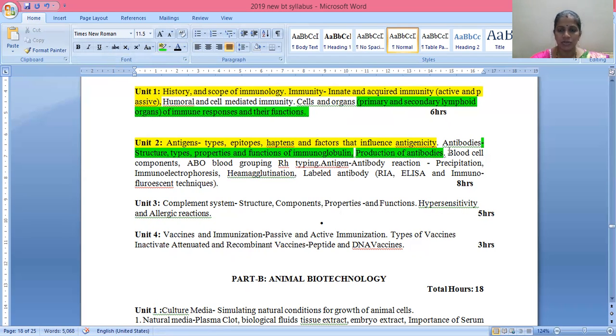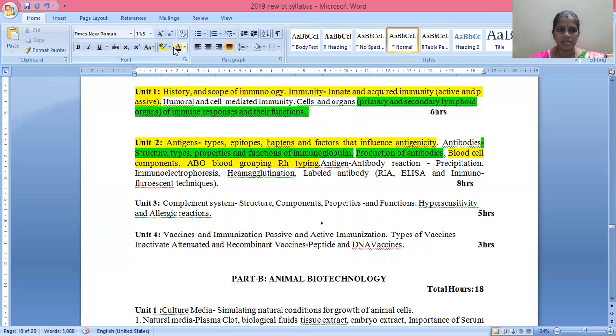Usually in the exam they ask you for all these antigens, antibodies and blood cell components for 5 marks or 10 marks. So you need to focus more. The next one is blood cell components. Under that, ABO blood grouping, RH typing. You need to focus here, this is very, very important. In the exam, they may ask you specifically only on blood cell components, or they may ask you to explain ABO blood grouping along with RH typing.